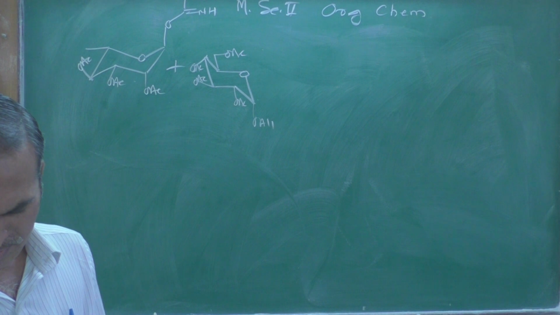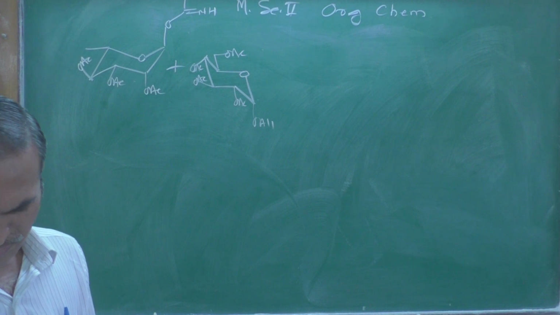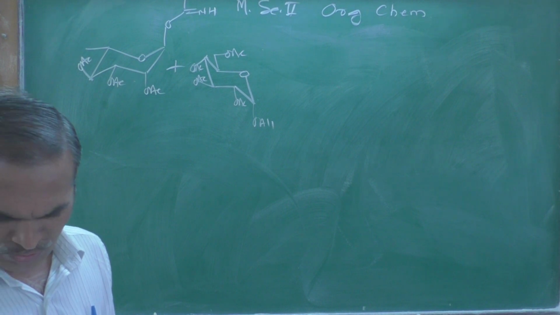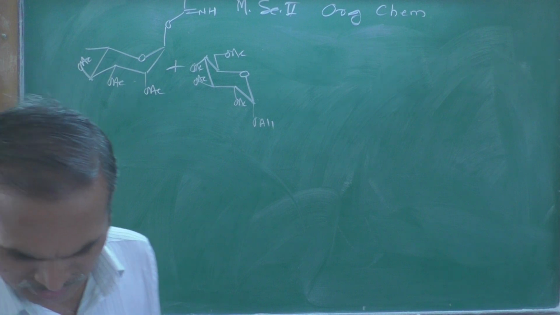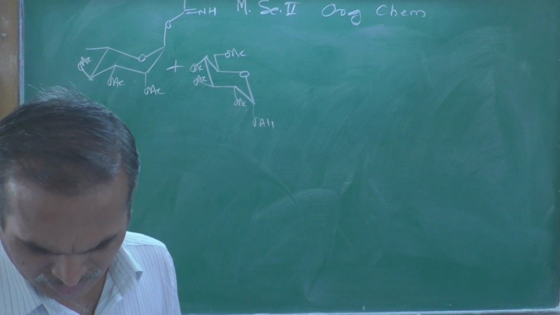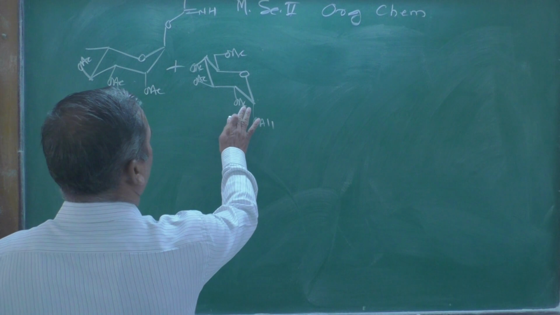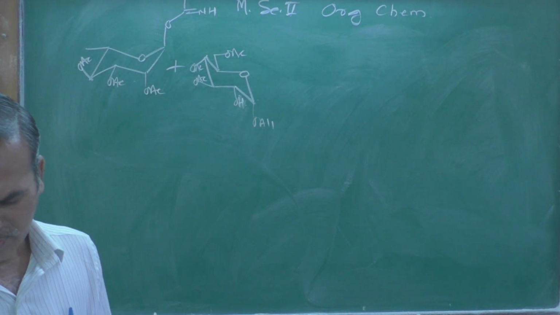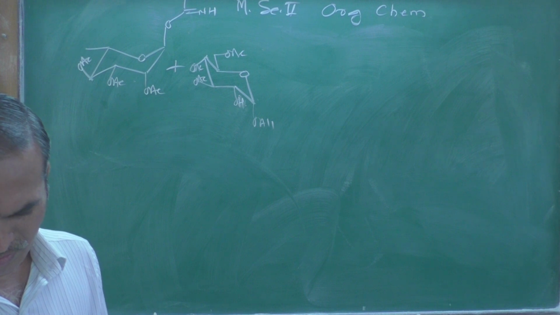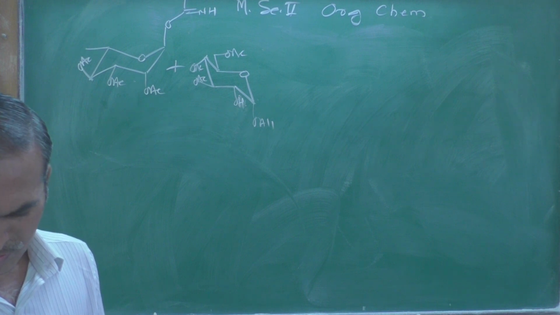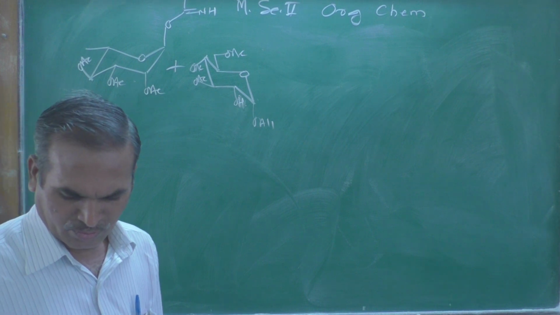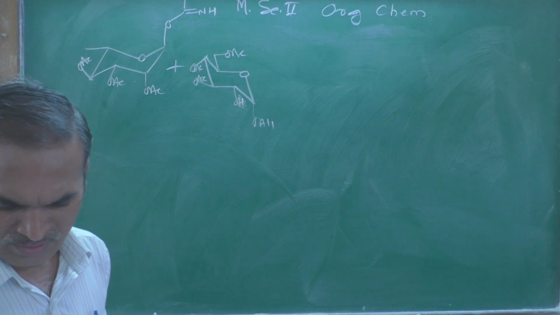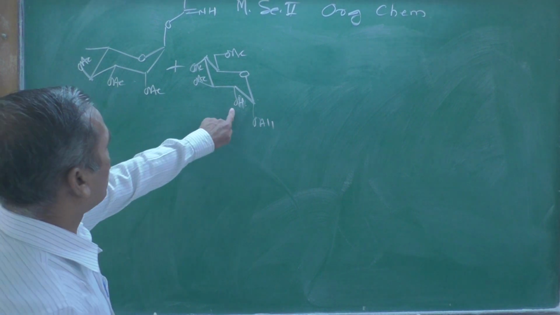This is the structure we have drawn over here. Here it is only an OH, and after that, what do you get over here? You are going to have only one hydroxy group.